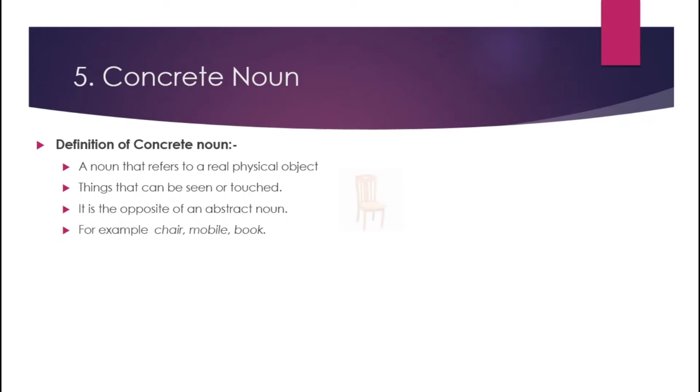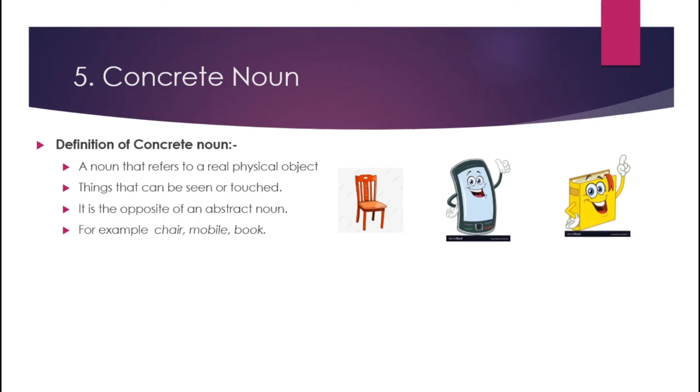For example here, chair, mobile, book, these things we can see with our eyes and we can touch with our body parts. Like examples, my dog likes to eat bread. So here two things are concrete nouns. The first one is dog and the second one is bread. These two things we can see with our eyes and we can touch with our body parts.